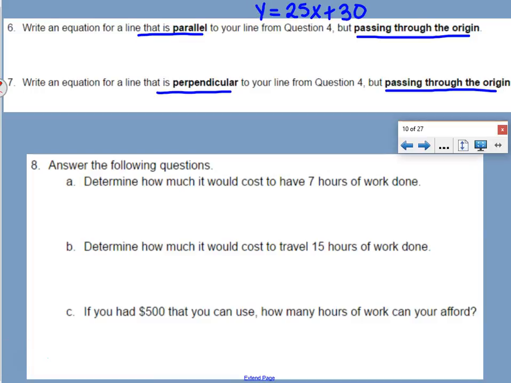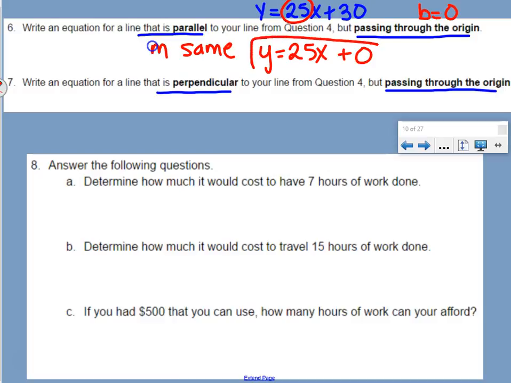All right, remember parallel means that the slope is the same. So we're going to keep this m the same, 25. So it'll be y equals 25x. Passing through the origin means our b, our y-intercept, is going to be 0. So we're going to put plus 0.